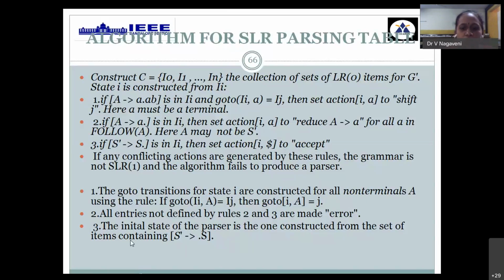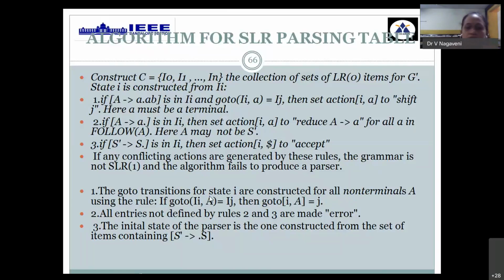For the goto column, for all the variables, because in goto you have only variables: under that particular item on that variable, if you are jumping to some state number, then that state number itself is the destination. You don't have any other rule.